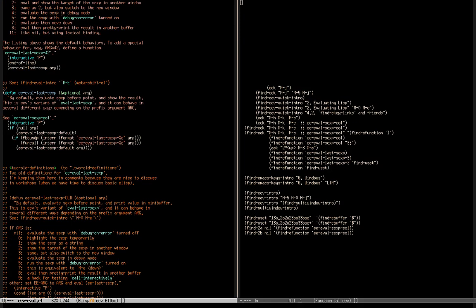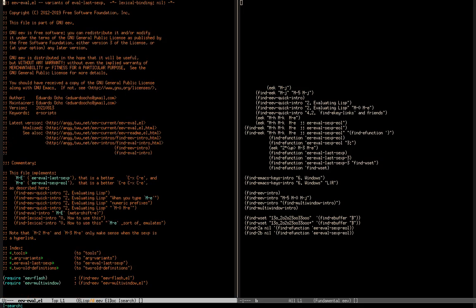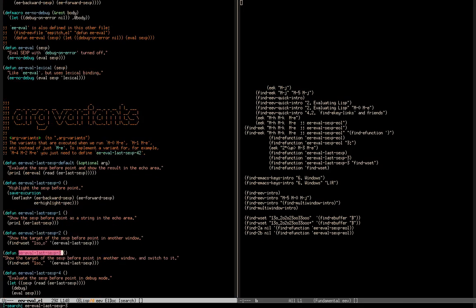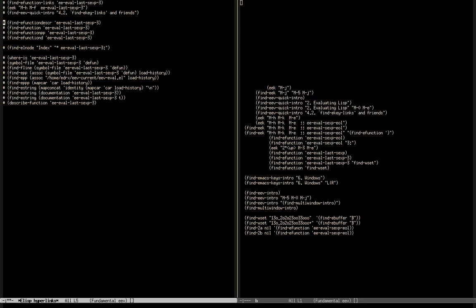So when the numeric argument is 3, this function executes this function here, eval-last-sexp-3. So let me search for a function with this name. Found it. Let me create a link to this function.